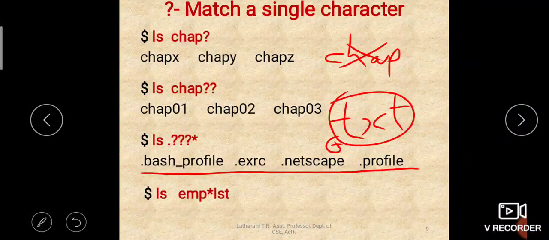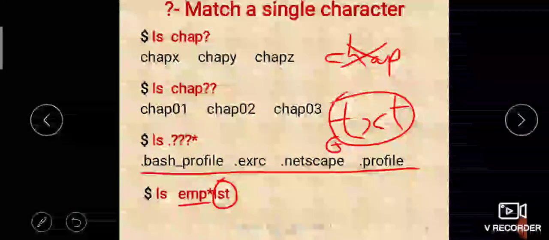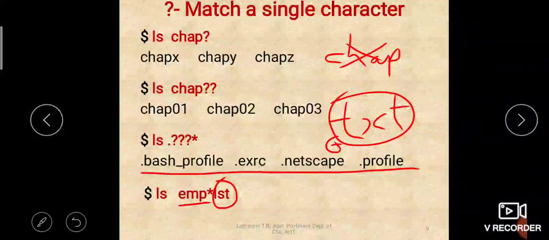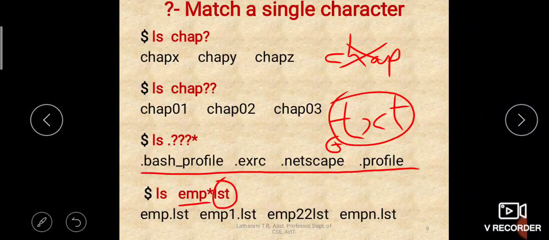Next example is ls emp*lst. That means first three characters should be emp, followed by anything or nothing, and the last three characters must be lst. Okay, you should start with emp, end with lst. In between something may come, or anything may not be there also. Then also it will match. Okay. So let us see what are all the files it matches. It matches emp.lst. So there is a dot in between emp and lst, so it will be matched.